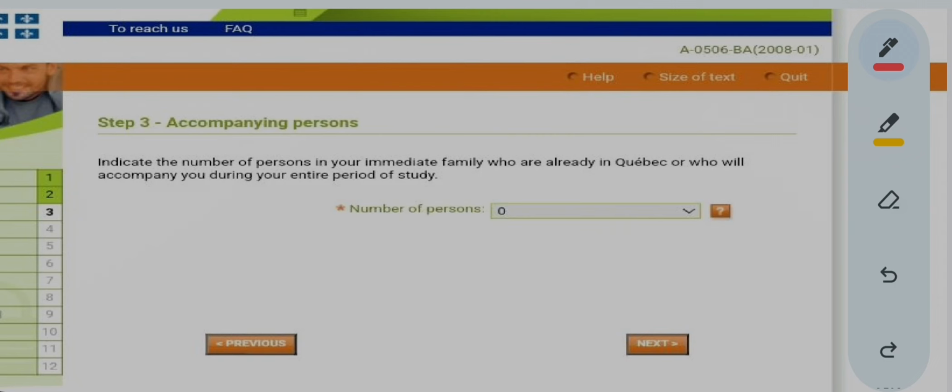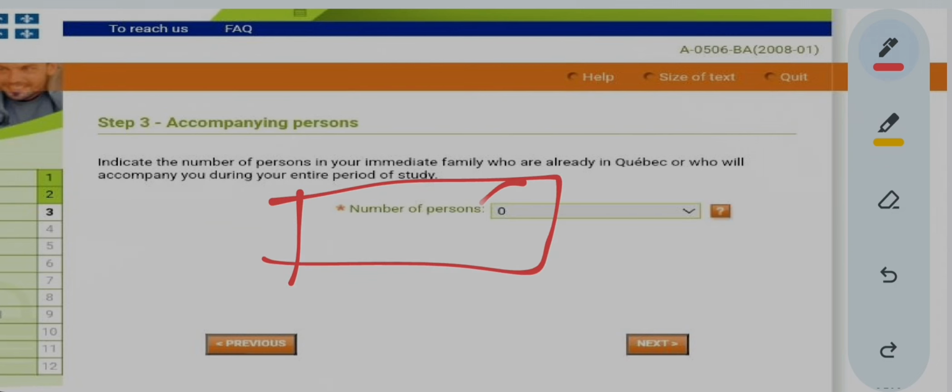So if you are going alone to Cubic and you want to get a CAQ for yourself only, and no other family person is coming along with you, in that situation the number of persons you select over here is 0. 0 means you are only there and no one else is coming with you.